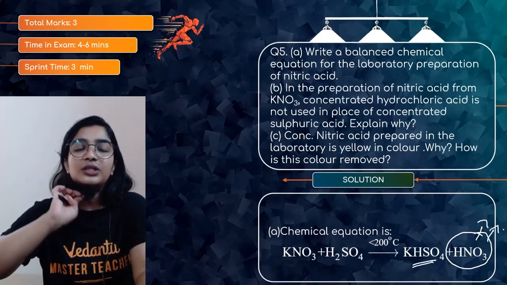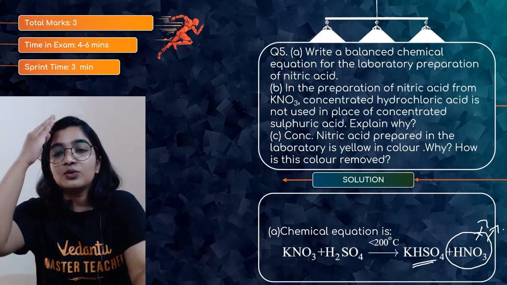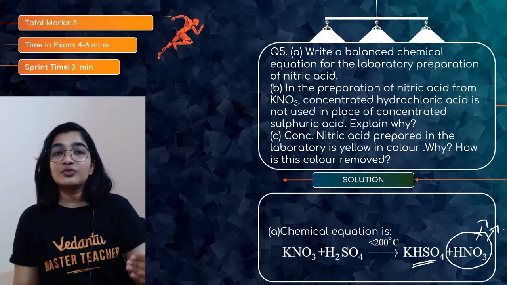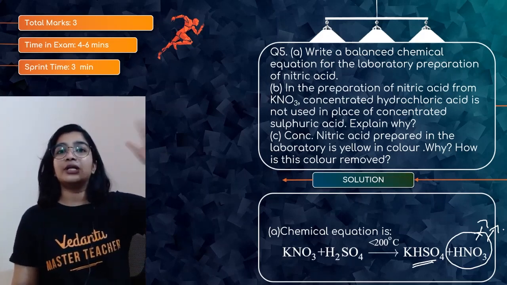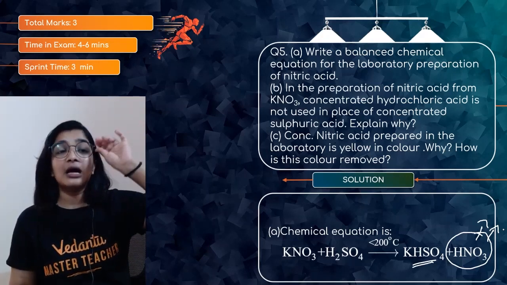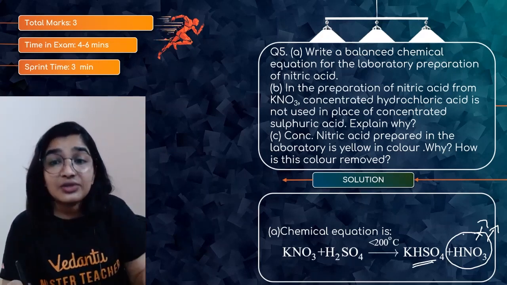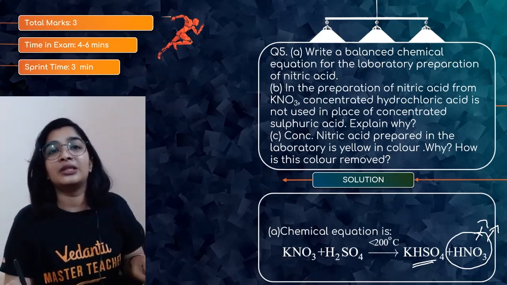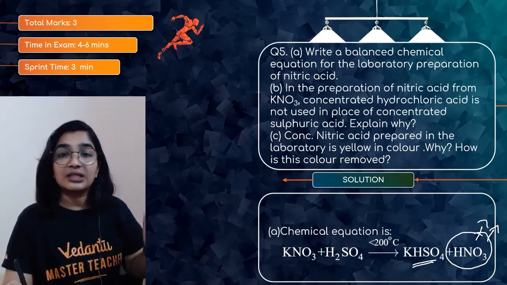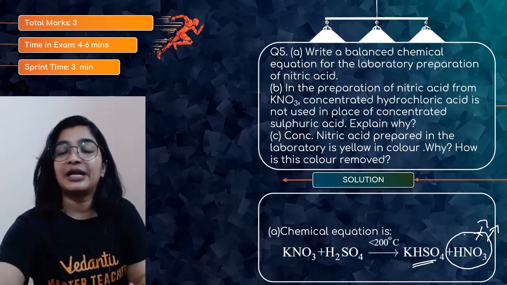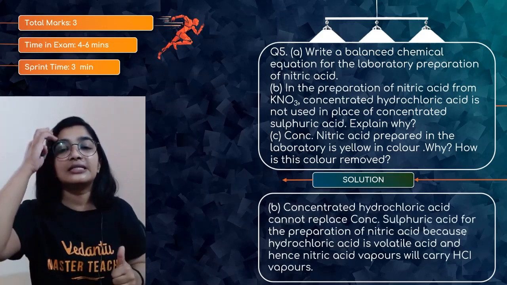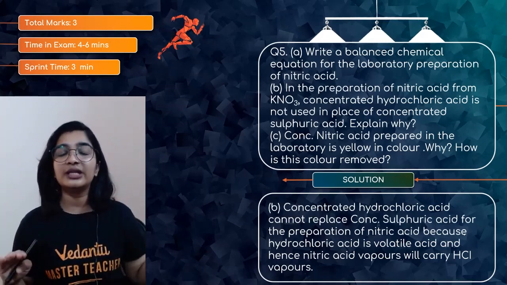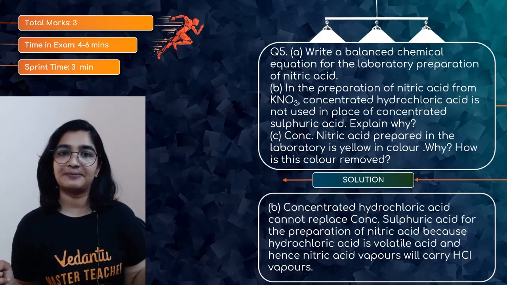The second question is what they have asked. In the preparation, why are we using H2SO4, not hydrochloric acid? Because as you all know, H2SO4 is non-volatile. It has a higher boiling point, around 300 degrees Celsius. Whereas hydrochloric acid is volatile. When nitric acid is formed, you will find vapors of hydrochloric acid along with it, which is not at all good for us. That is the reason we do not use hydrochloric acid. Instead, we use concentrated sulfuric acid. Because of the volatile nature of hydrochloric acid, we are not using it in the preparation of nitric acid.